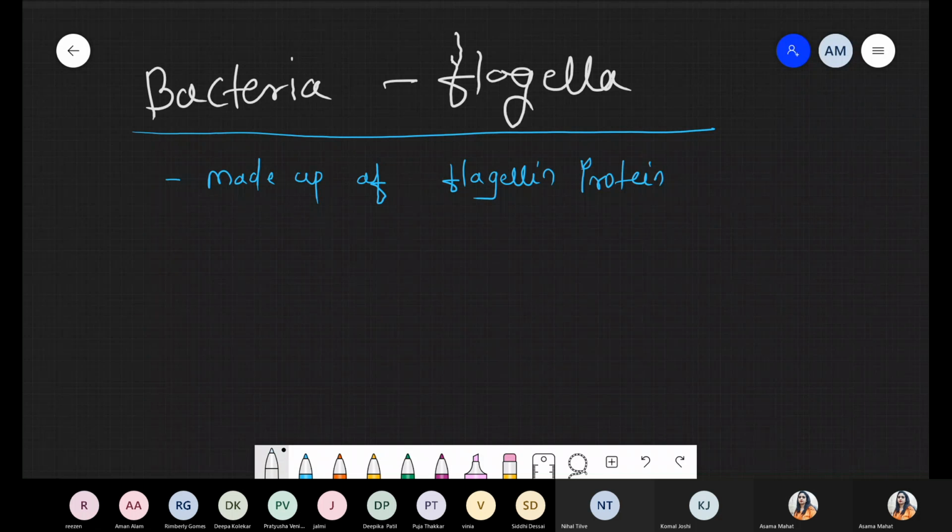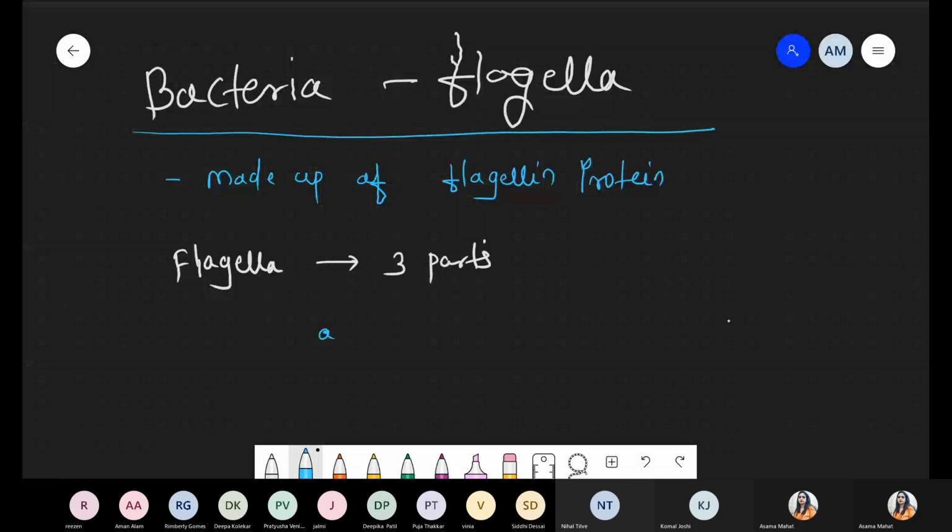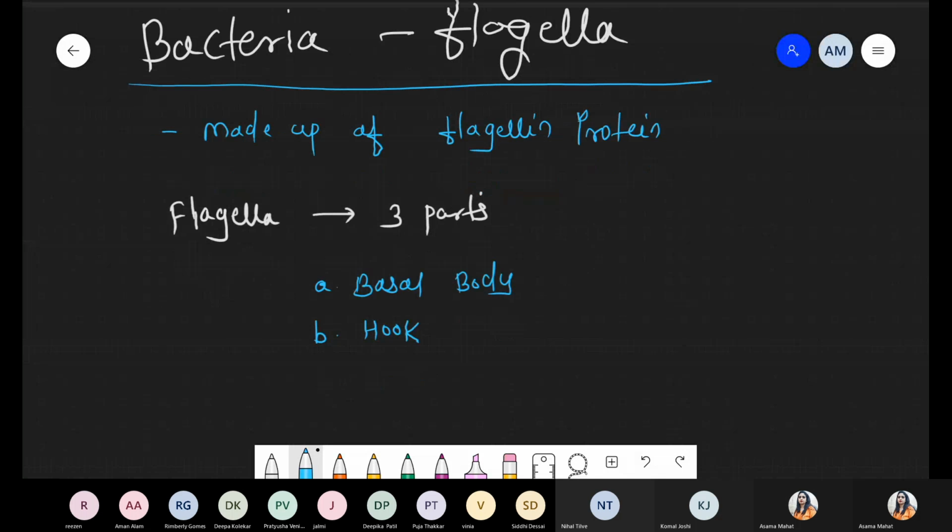Now bacterial flagella consist of a total of three parts. Number one, basal body. Number two, hook. And number three, filament. So we are taking a very simple structure. We are not going into too much detail about the bacterial flagella. We are taking only the simple structure: basal body, hook, and the filament.